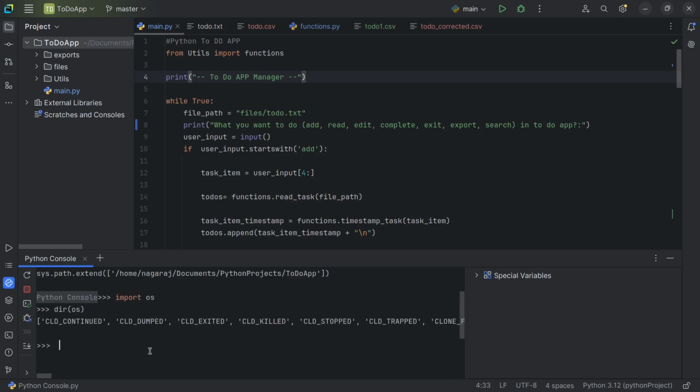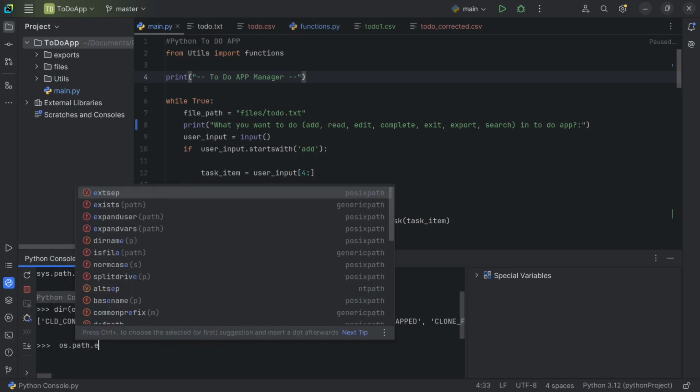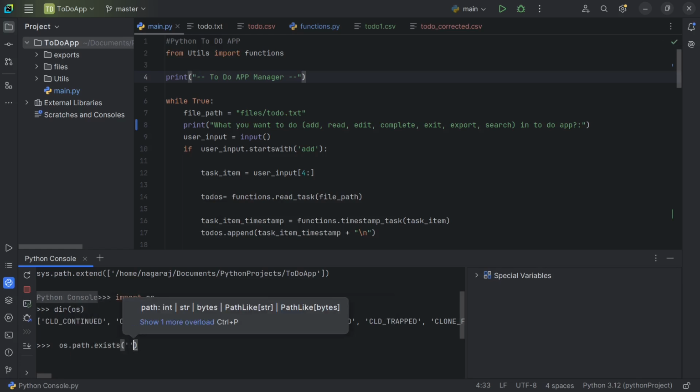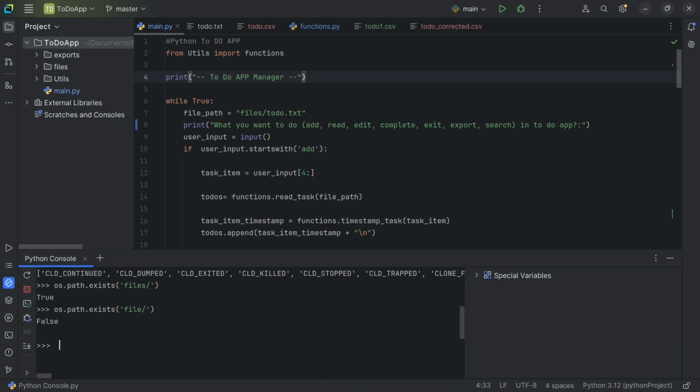Let's see some of the key functions that we will use in the os module. For example, the os module has a function called path.exists. This is used to check whether a path exists or not. For example, if I put files slash, it says true. If the file exists, it will return true, and false if it doesn't. If I put something like this, it is returning false.